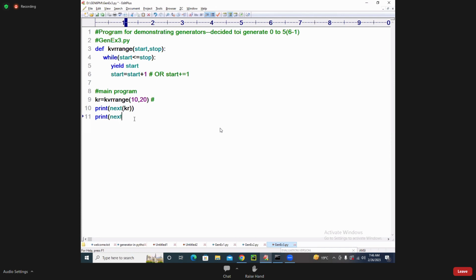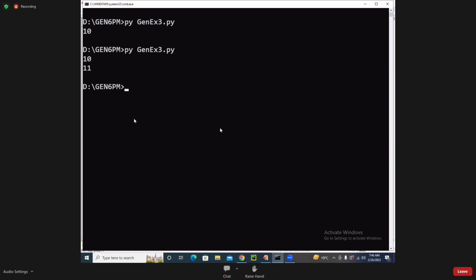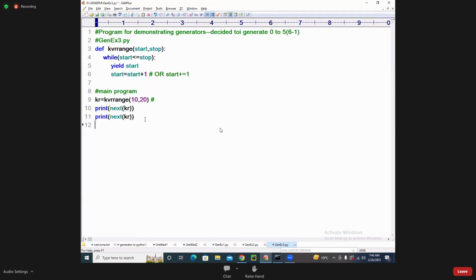Next of KR. Function name is called KR, students. So it is going to give you the next value, 11. If you want to get all the values from there, I want to go for a while loop. While loop I will write it. See, my dear students, here I am writing. From there I want a while loop. What is happening from the while loop, students? Can you expect it?